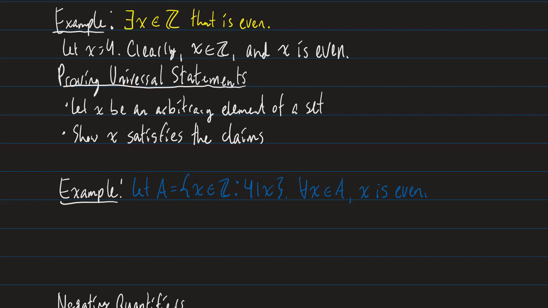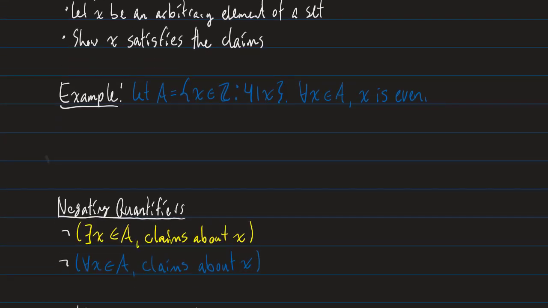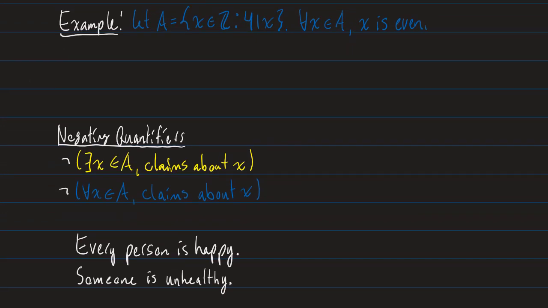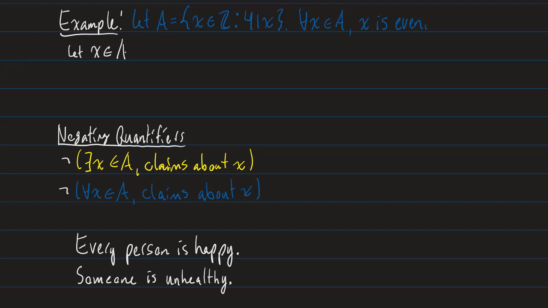Let A equal the set of integers such that 4 divides X. Okay. And now I'm claiming for all X in A, X is even. That kind of makes sense, right? You can picture that in your head. If something is divisible by 4, it's probably even, right? But let's prove it, okay? So let's start off by being arbitrary. Let's say let X be in A, right?